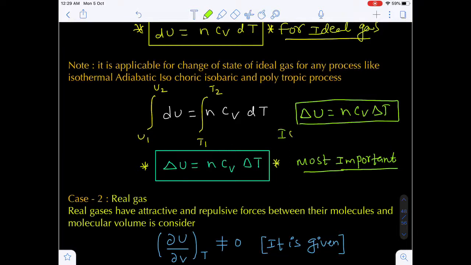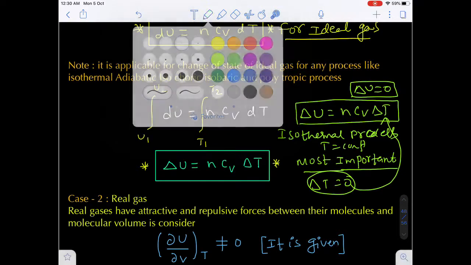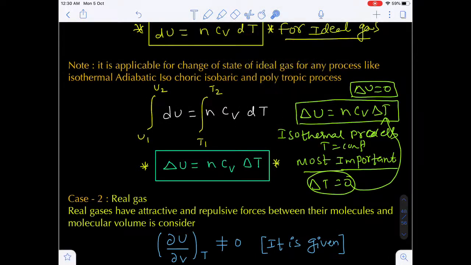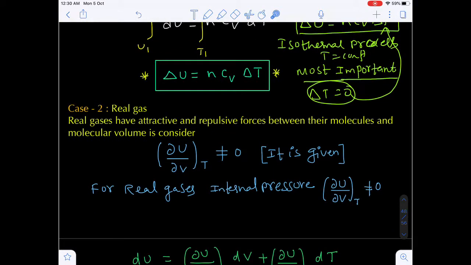From this expression, you see, for an isothermal process, the temperature is constant. Temperature constant means the change in temperature is 0. Once the change in temperature is 0, the delta U value is 0. So remember, in case of an ideal gas in an isothermal process, the change in internal energy is 0, because the temperature is constant.